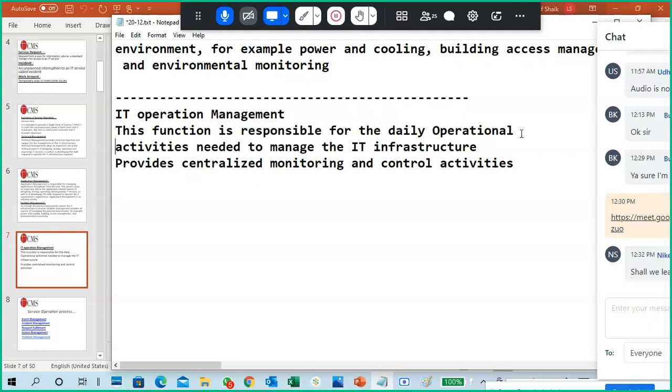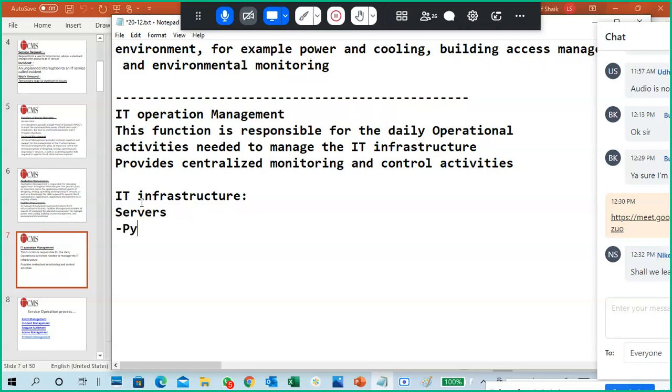IT infrastructure provides centralized monitoring and control activities. What is this IT infrastructure? What is the meaning of this IT infrastructure? First we'll go to that point, then we'll go to the terminologies anyway. Generally, in IT infrastructure, the first part is servers, physical servers, and operating system wise servers also.